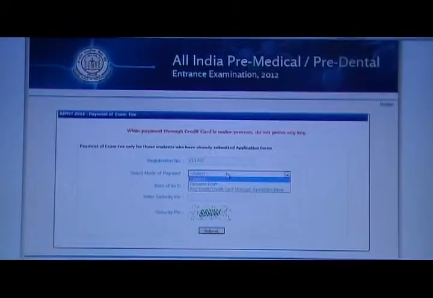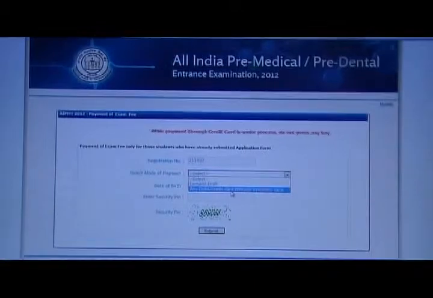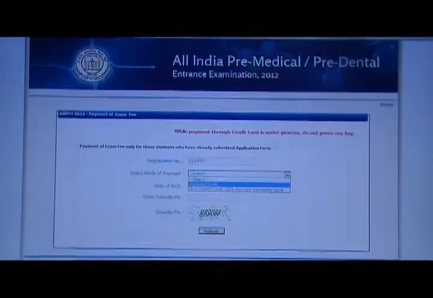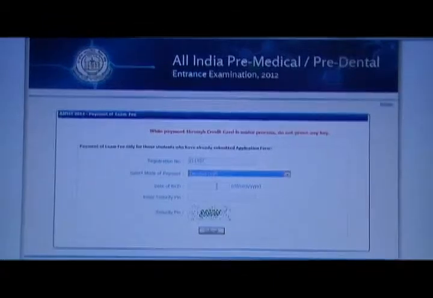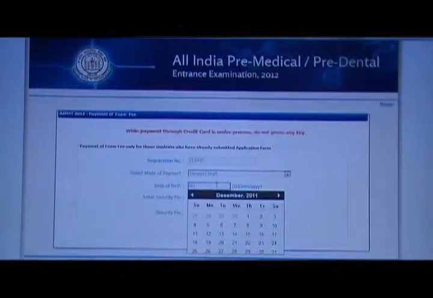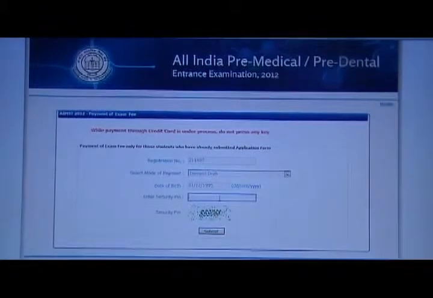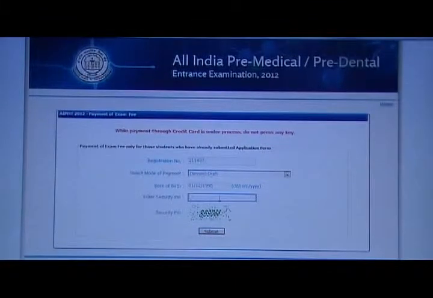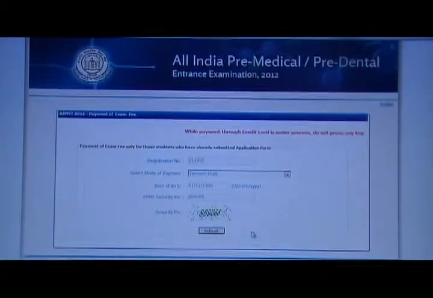You can pay through a credit card or debit card, or you can pay through a demand draft. Since I have got a demand draft, I am paying through demand draft. Make sure you have given the correct information whichever you have filled up on the application form, such as date of birth. Then once again you need to enter the security pin which is appearing on your screen. Then click submit.